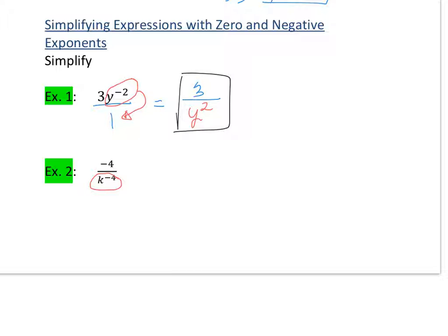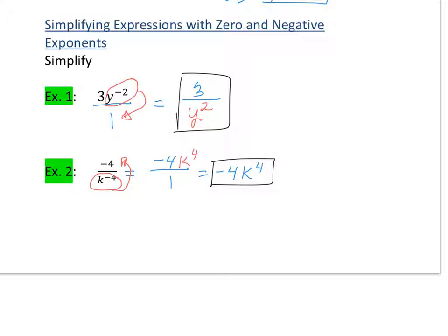So the negative 4 stays upstairs in the numerator, and we're going to take this k to the negative 4 and move it up top into that numerator, so it becomes k to the positive 4. Since there's nothing left in the denominator, we have a value of 1 left there, which of course we don't want to write. So it becomes negative 4 k to the positive 4th.